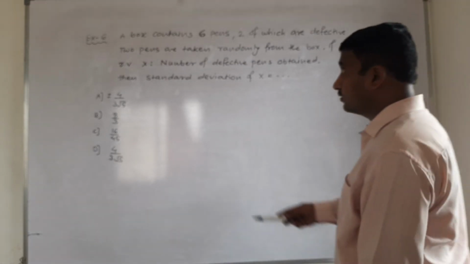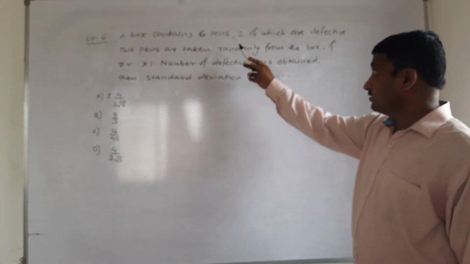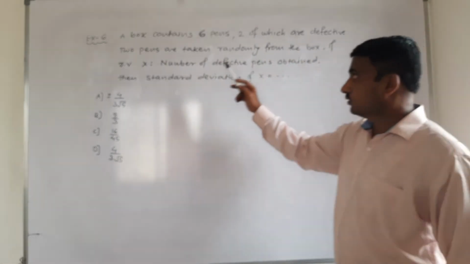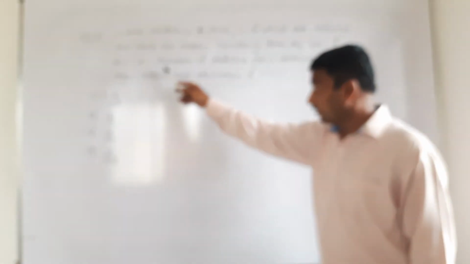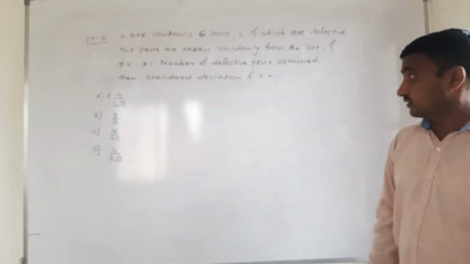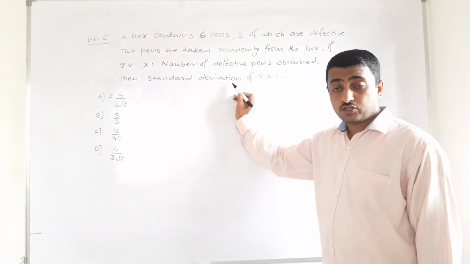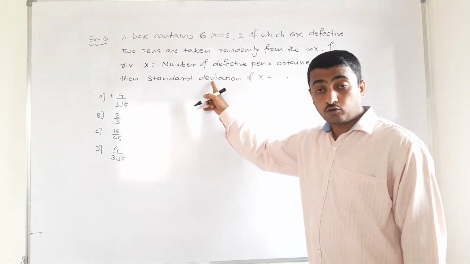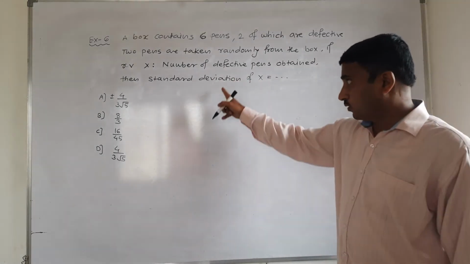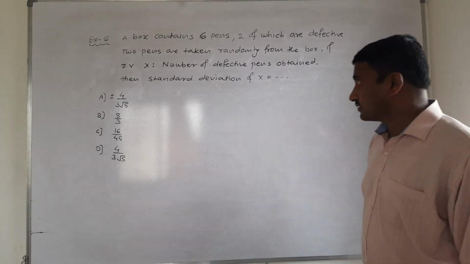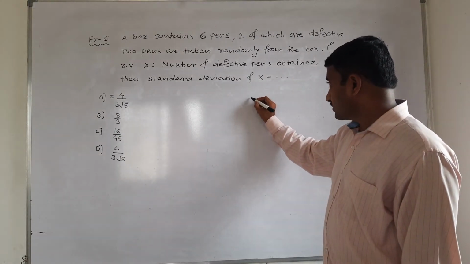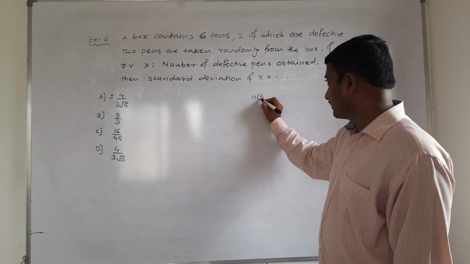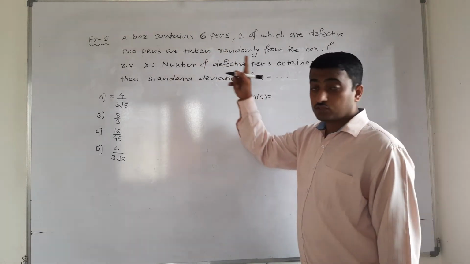Next example. A box contains 6 pens, 2 of which are defective. 2 pens are taken randomly from the box. A random variable X is equal to the number of defective pens obtained. Then the standard deviation. Standard deviation means the positive square root of variance, which we have to calculate.